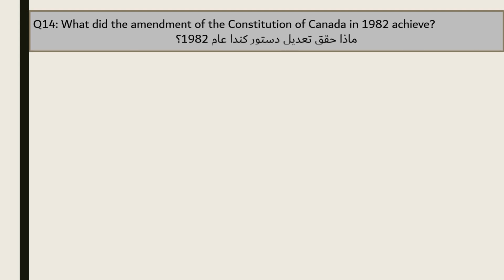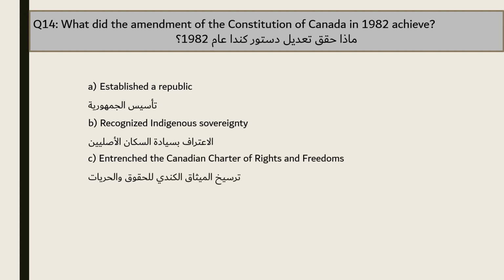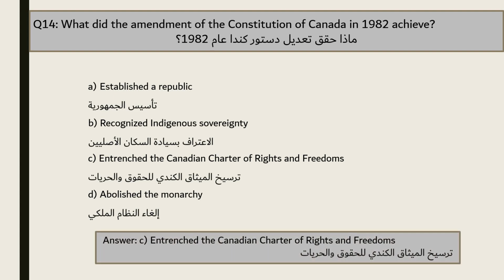Question 14. What did the amendment of the Constitution of Canada in 1982 achieve? A. Established a republic. B. Recognized Indigenous sovereignty. C. Entrenched the Canadian Charter of Rights and Freedoms. D. Abolished the monarchy. The answer is C. Entrenched the Canadian Charter of Rights and Freedoms.